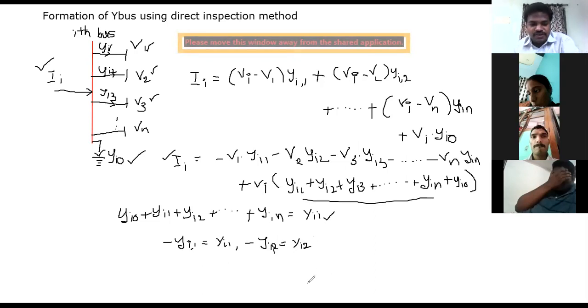If I simply substitute all these assumptions in this particular equation, what will I get?